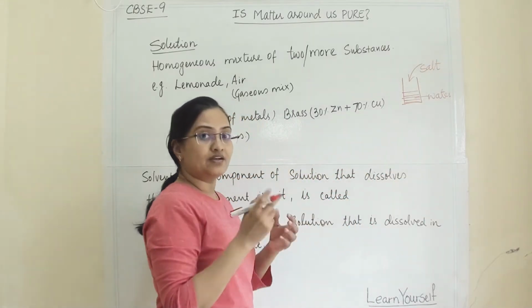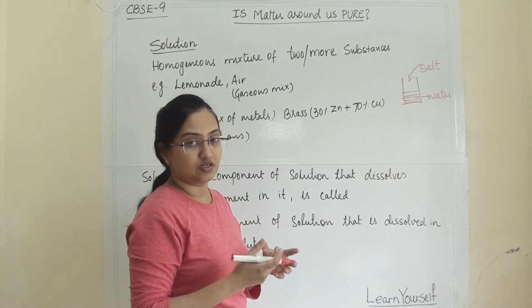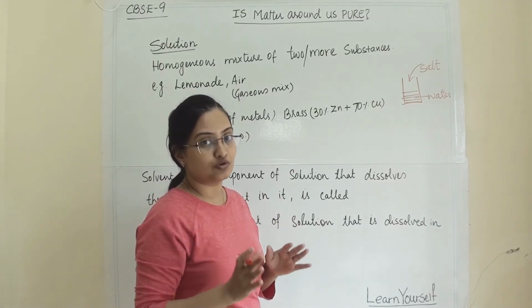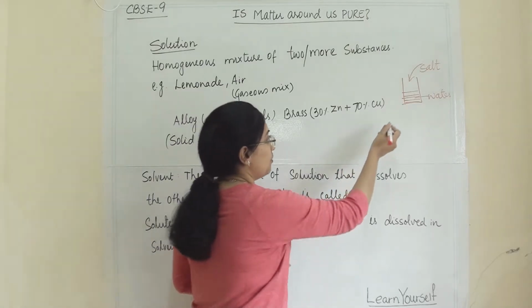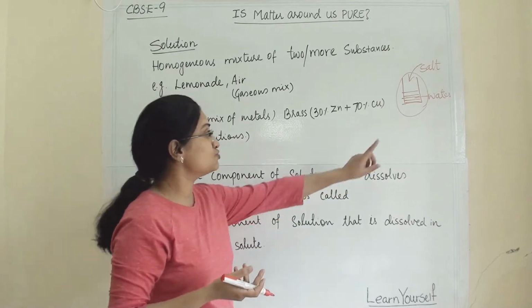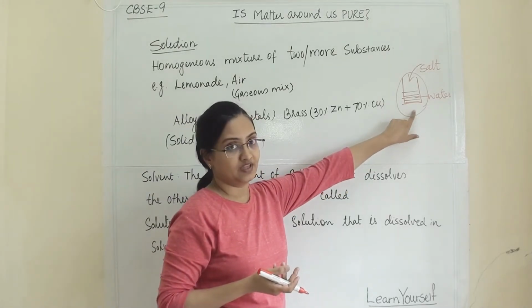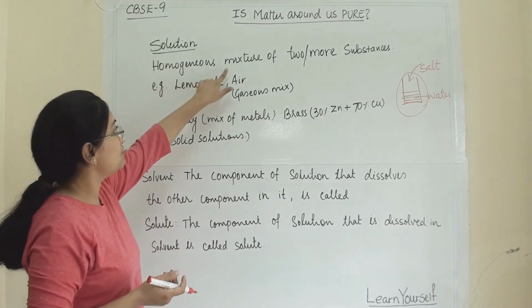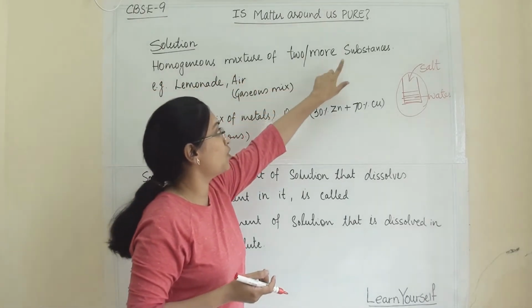When salt and water mix with each other and I stir it, the salt will dissolve completely into the water. Whatever salty water, or whatever mixture I get, is known as a solution. Now let us see the definition: a homogeneous mixture of two or more substances.